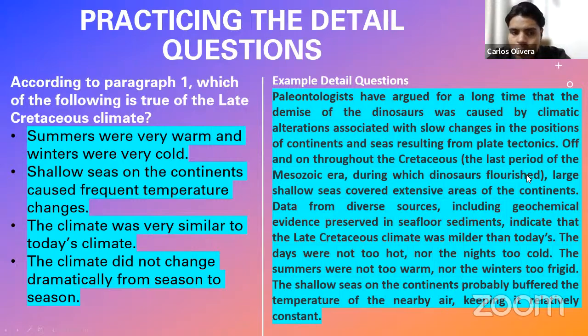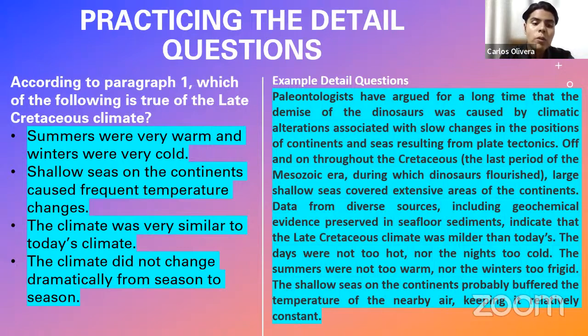It says, often throughout the Cretaceous, large shallow seas covered extensive areas of the continents. Data from diverse sources, including geochemical evidence preserved in seafloor sediments, indicate that the late Cretaceous climate was milder than today's. It never says or suggests that shallow seas were the cause of frequent temperature changes. Nothing at all. So this is not the correct answer again.